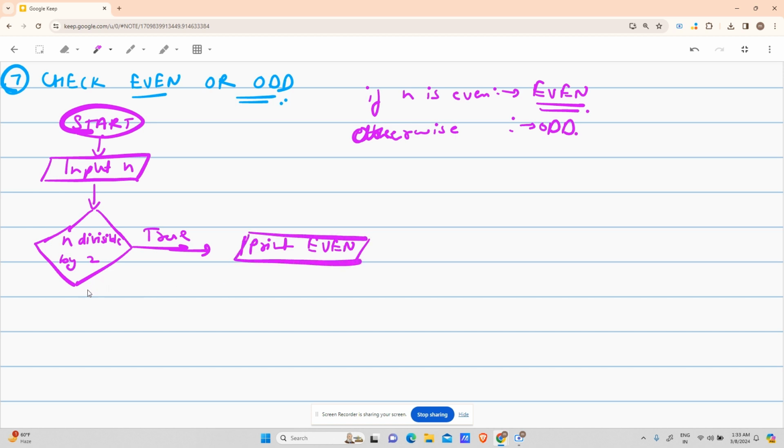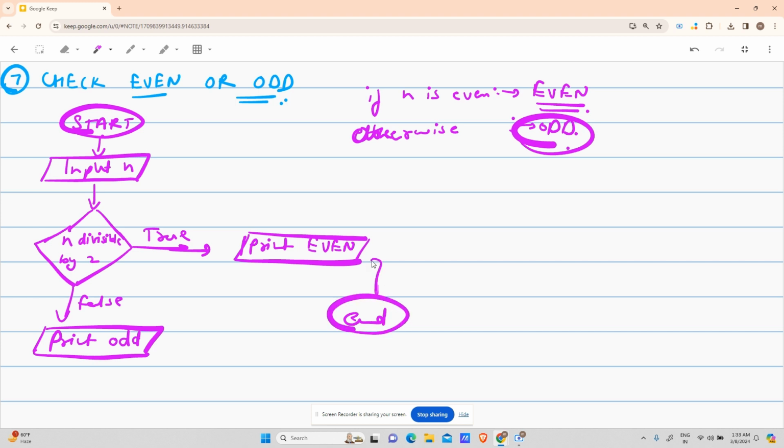Any problem? No. But it can return false also. So if n is not divisible by 2, if it is returning false, in that case, print odd. Right? And in both the cases, after printing, what do you have to do? End to mark the end. So end, right? Any problem, guys? Any problem?